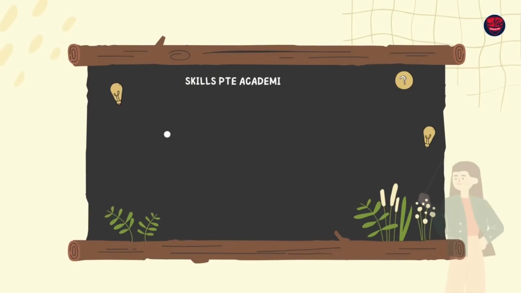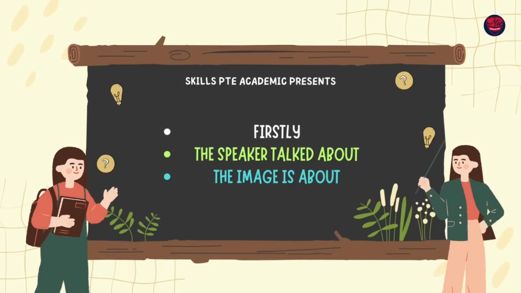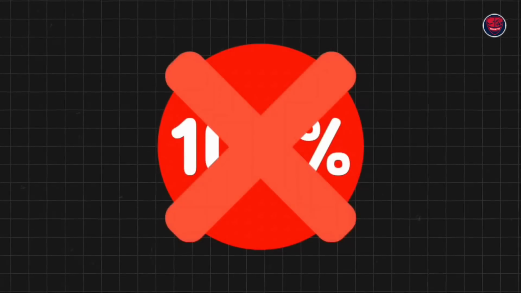You cannot use them. Remember, you've got to use shorter templates, meaning linking words or some words that can help you get a flow. Firstly, the speaker talked about; the image is about something. These kinds of words you can use in retell lecture and describe image, but a predefined template or so-called templated responses are 100% not valid. Trust me, you use them, marks will go down.